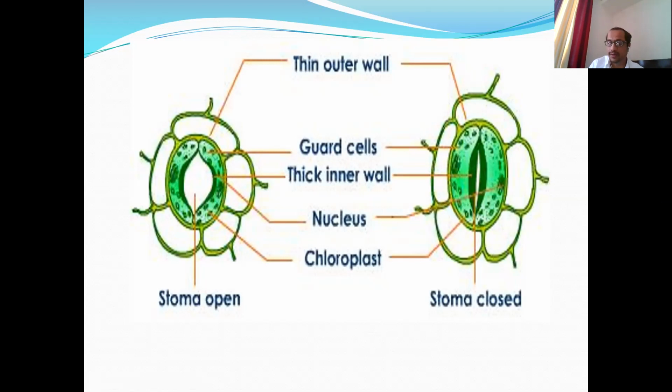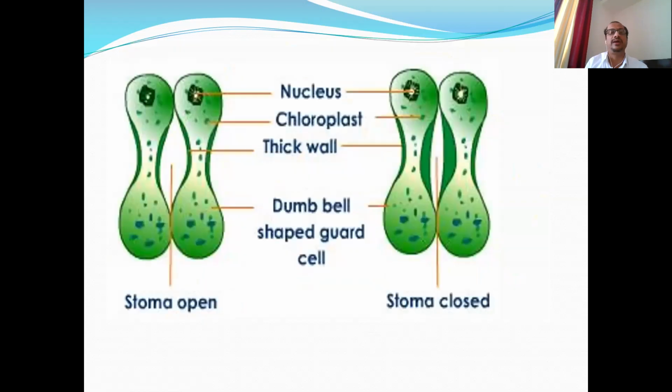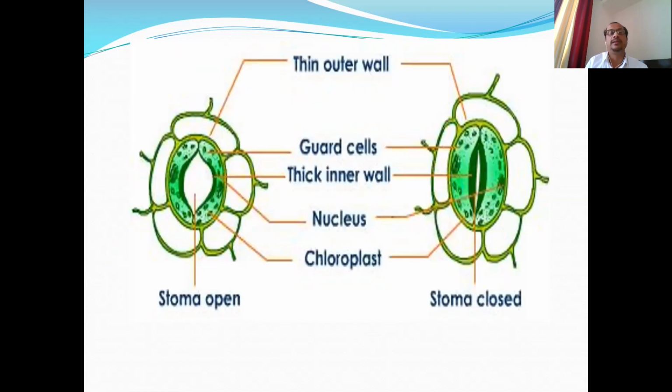And we know guard cells are kidney shaped in the case of dicot leaves, and they are dumbbell shaped in the case of monocot leaves. And these guard cells play an important role in the mechanism of transpiration, because when the stomata are open, transpiration can take place, and when stomata are closed, transpiration is absent.